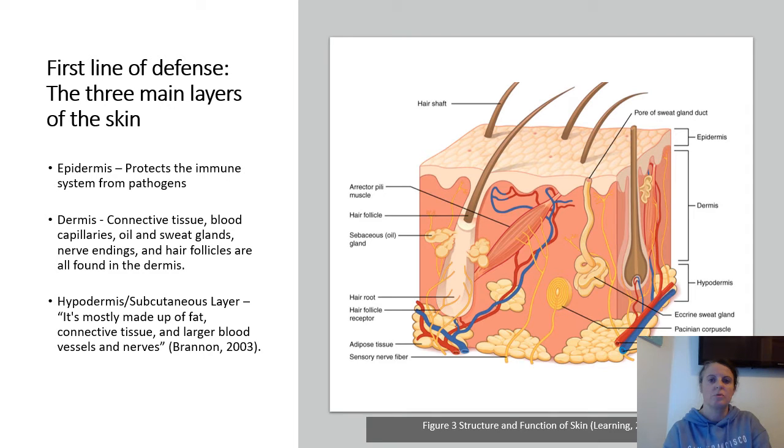Skin is made up of three layers that make up the integumentary system. The epidermis is the outer layer of the skin that serves as a mechanical and waterproof barrier between intruders and our bodies. The dermis is the skin's middle layer, which contains blood vessels, nerve endings, and hair follicles. The subcutaneous layer is the deepest layer. It's mostly made up of fat, connective tissue, bigger blood vessels, and nerves, and it serves as a shock absorber for our bodies.